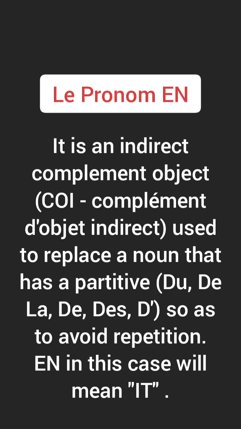Okay, so it's simple. You use en to replace verbs that have partitives. Okay, or to replace a partitive. Let's put it that way. En is used to replace a thing that has been mentioned, and then you don't want to mention it again in the next sentence, and it uses a partitive.